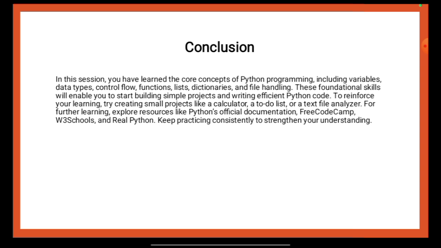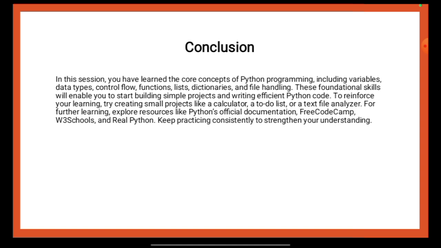So from this part, we can say that the conclusion summarizes the key Python programming concepts you have covered in the session, including variables, data types, control flow statements like if-else, for loop, and while loop, functions, lists, dictionaries, and file handling. These concepts are essential building blocks for writing Python code and creating projects.